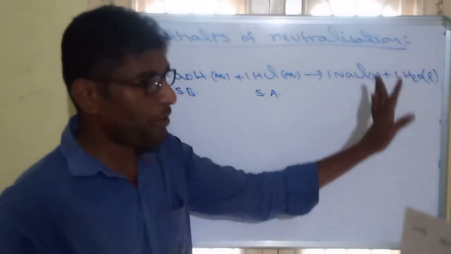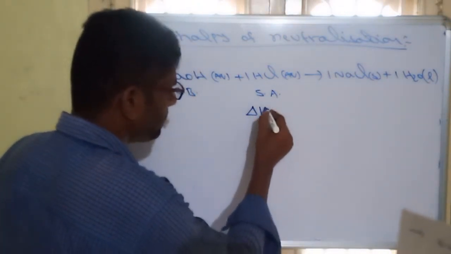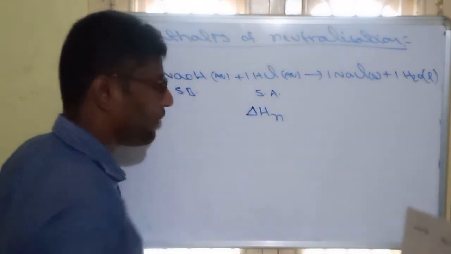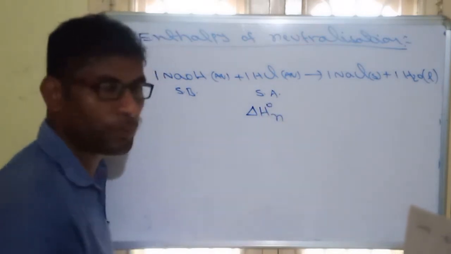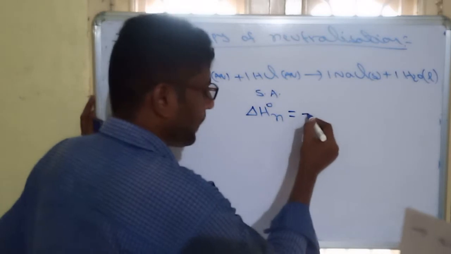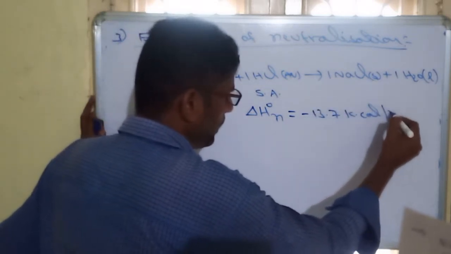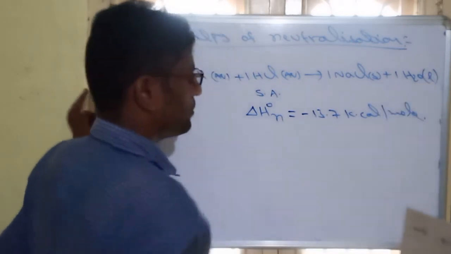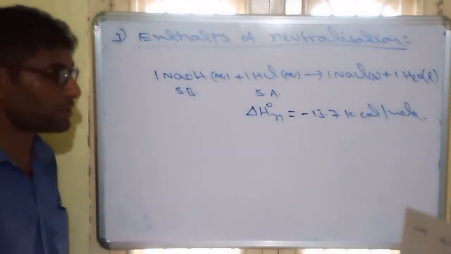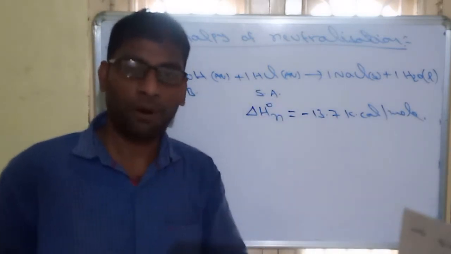So during the formation of 1 mole of water, the change in enthalpy is called enthalpy of neutralization. Standard, suppose we are taking, this value must be equal to minus 13.7 kilocalorie per mole. This is a constant value, no need to change. So the enthalpy of neutralization is always constant.